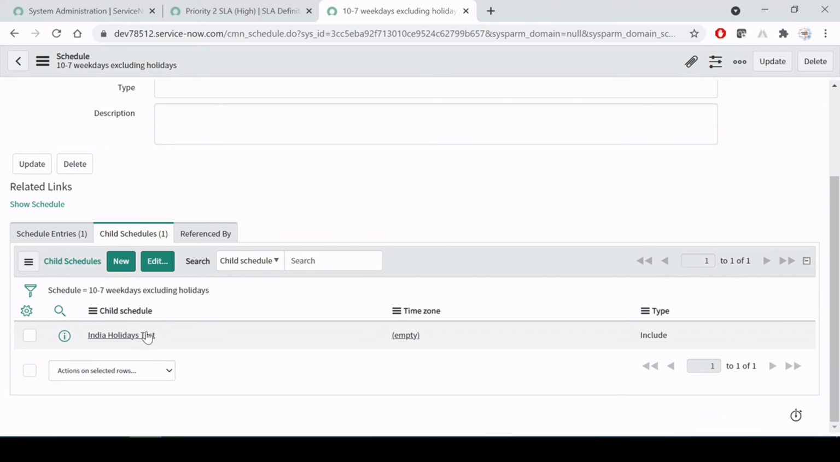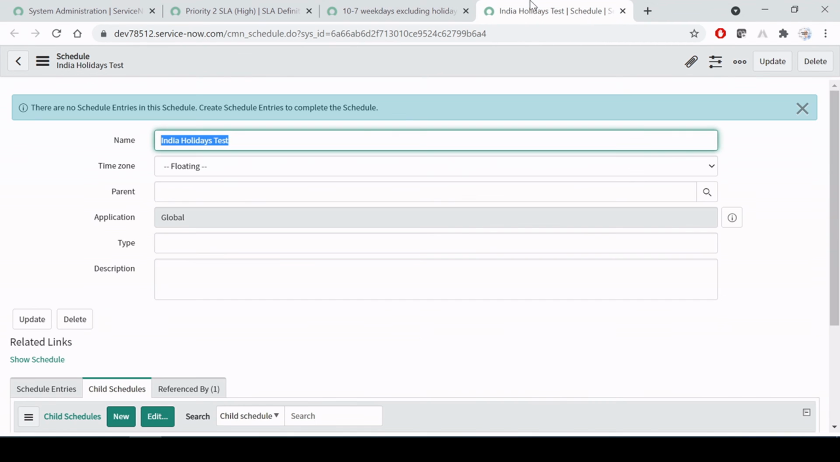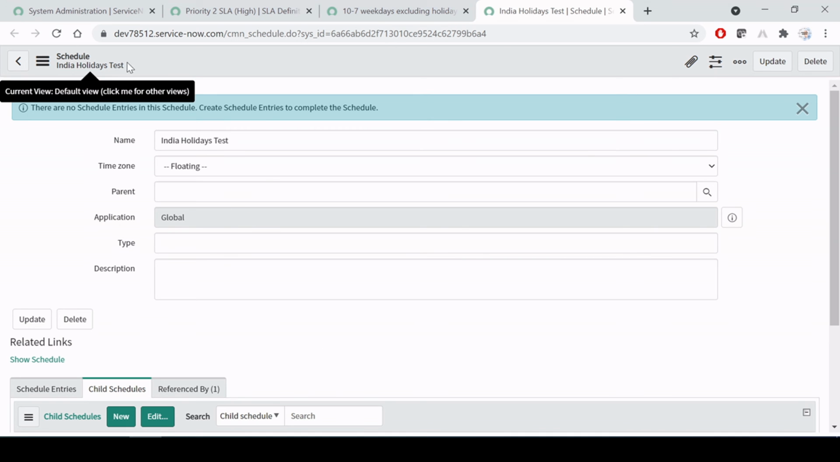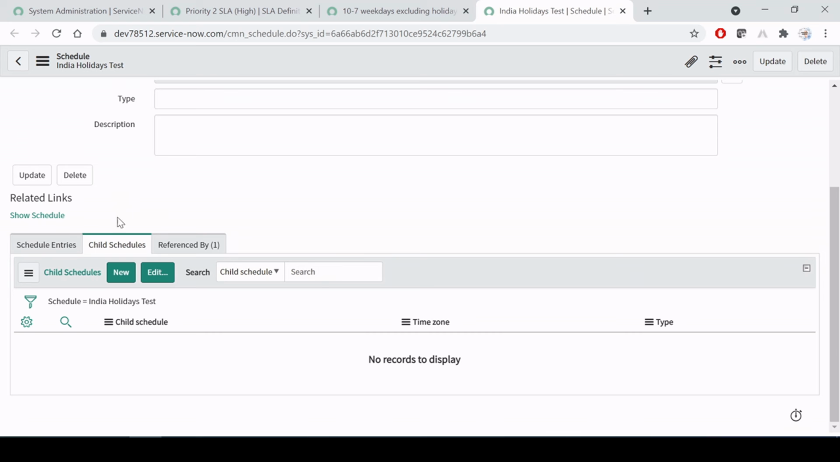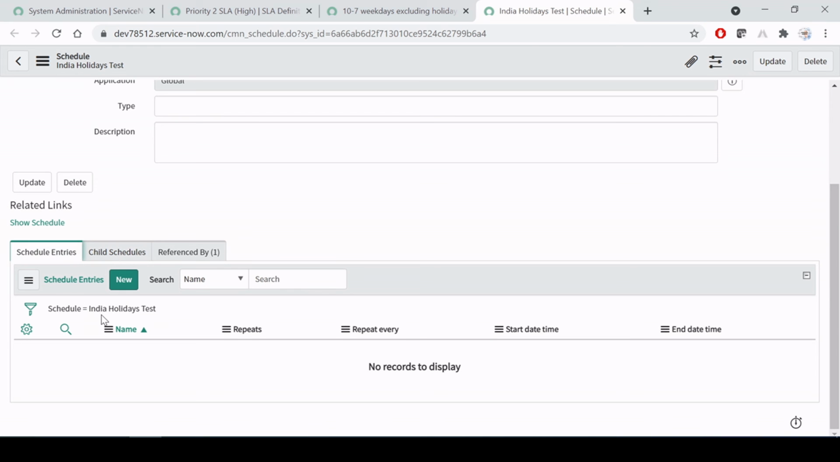In this child schedule, let me open it in a new tab. So I'm opening in the new tab the same schedule which I have just created. Here the same schedule I have opened, India holidays test, right? Here we have to create a schedule entry, let's say for 15th August or 26th January, or a holiday like Holi, Dussehra, Deepavali, whatever festival requires a holiday based on the data you receive from your client. You have to put it over here.